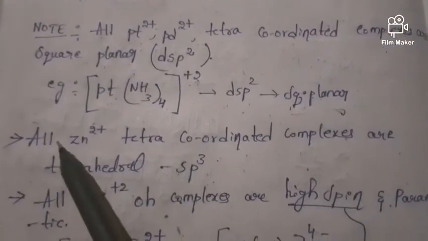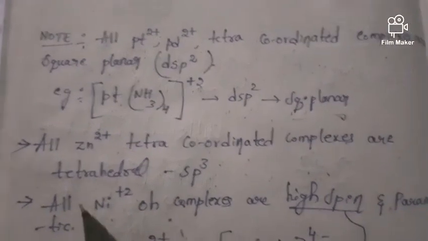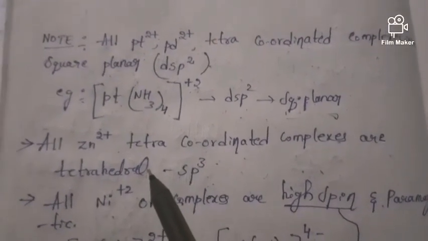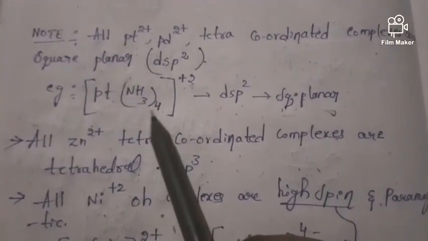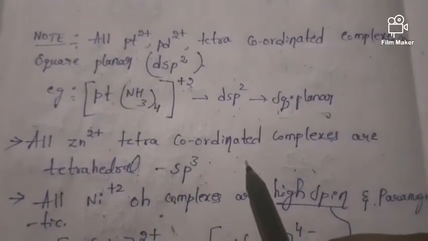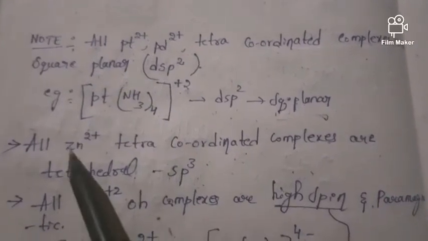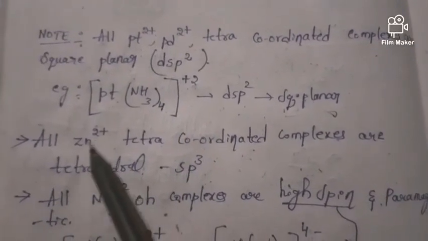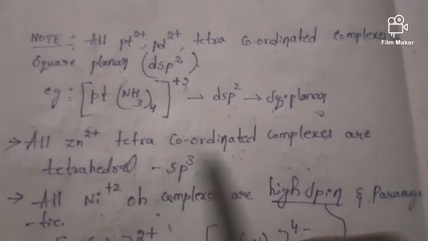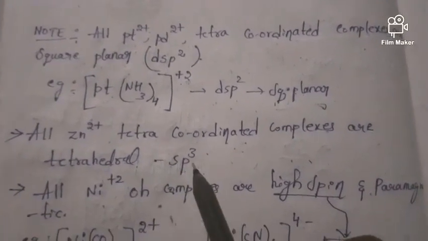Next, note friends, all zinc plus 2 tetracoordinated complexes are tetrahedral. Tetracoordinated means the ligands should be 4 in number. If in that tetracoordinated complex zinc is present in the plus 2 oxidation state, it is said to be tetrahedral and it undergoes sp3 hybridization.